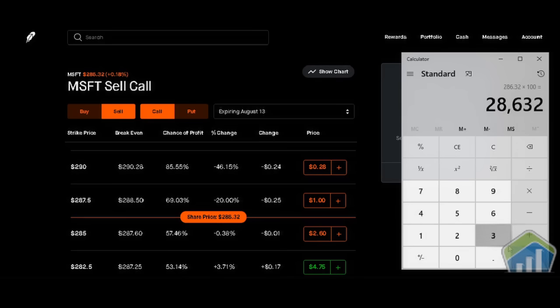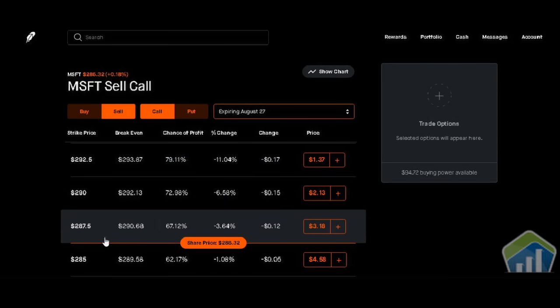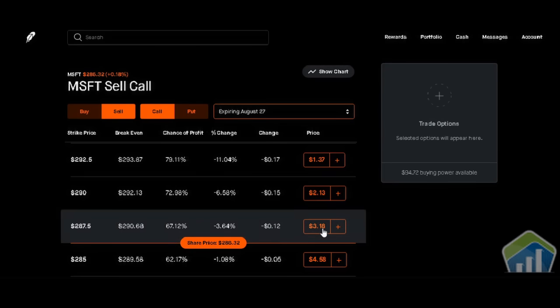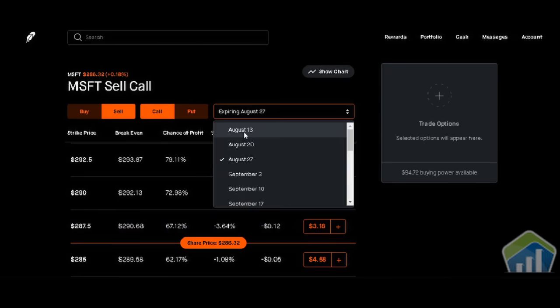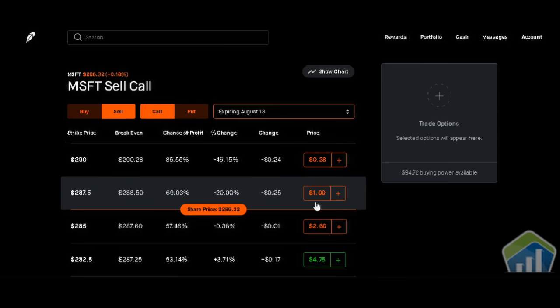So those of you who want to possibly get off the shares within a month time frame may decide not to go with August 13th. You may say, well, I'm willing to go to August 27th, but I still want to sell off for the max possible price up front, because I want to make sure I get all my original money back. So you may pick the $287.50 price target, which is not going to be very much money once it sells off, but you'll get your money back. They're giving you $318 up front. But if you pick August 13th, $287.50, they'll give you $100 up front. So $1 times 100 shares.